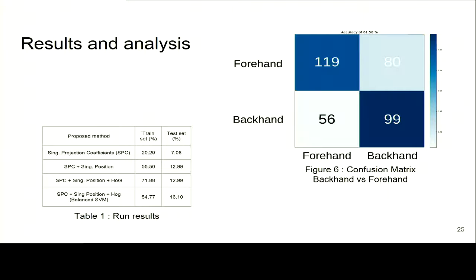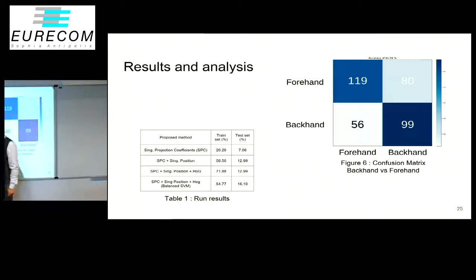So we did 4 runs. The first one was just to try if the singularity have any meanings, so we used only the projection coefficient of the singularity. And for the other runs, we used other features, for example, the position, and the position plus the histogram of gradients.